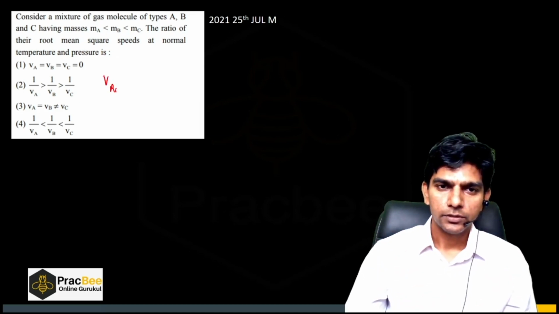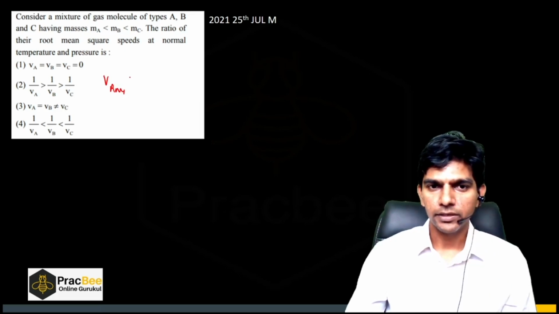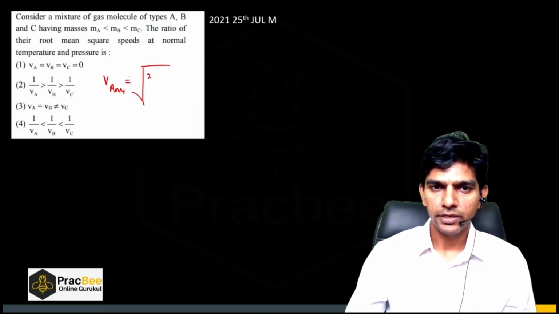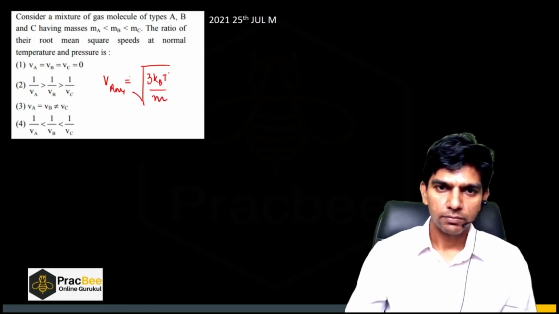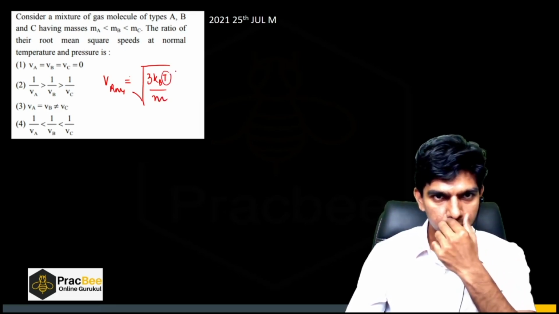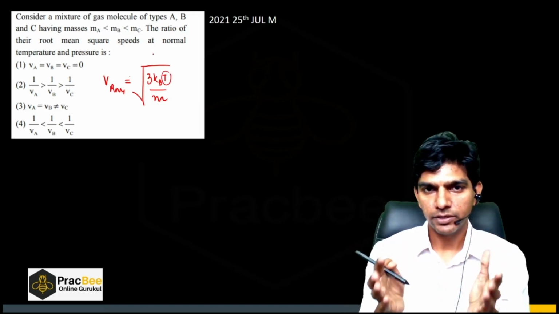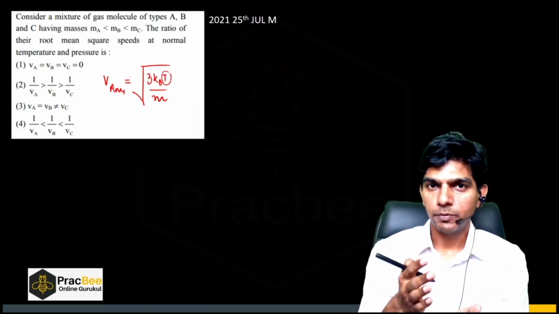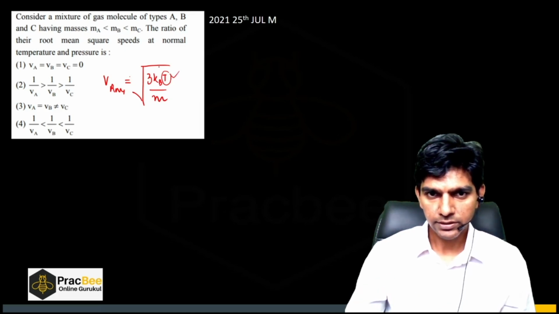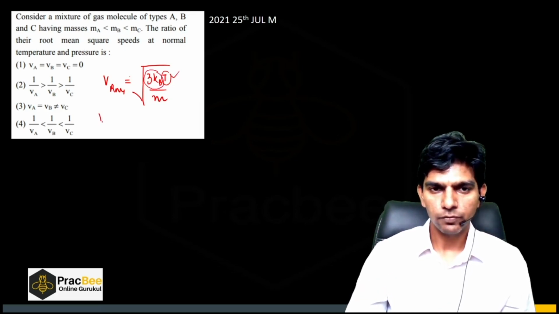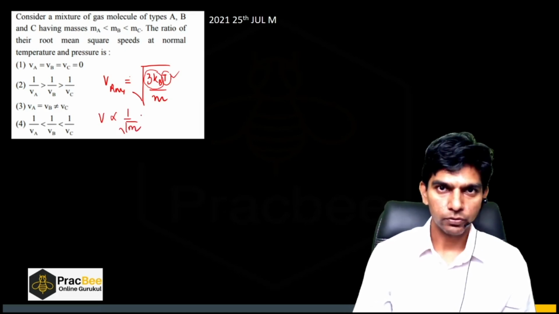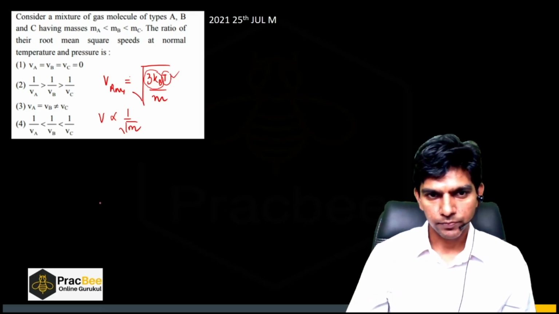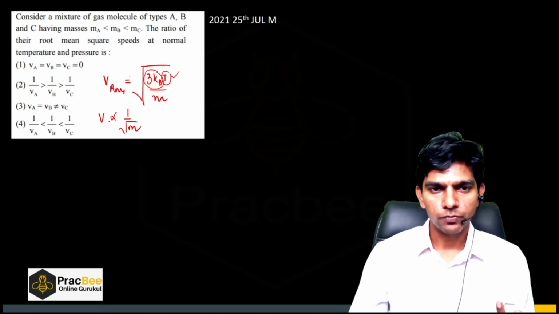We know that Vrms is given by this formula, root of 3 kBT by m. Now in this case, the temperature is the same for all the three gases, since we have a mixture. If we have a mixture, the temperature will be the same for all the gases. So temperature is the same, 3 kB is also the same. So we can say Vrms is inversely proportional to the square root of the mass of the molecule. Now we have different masses.